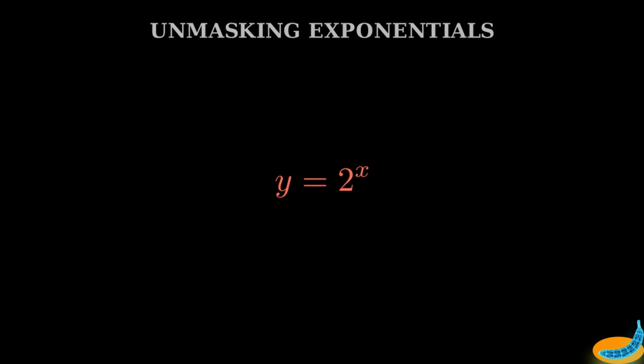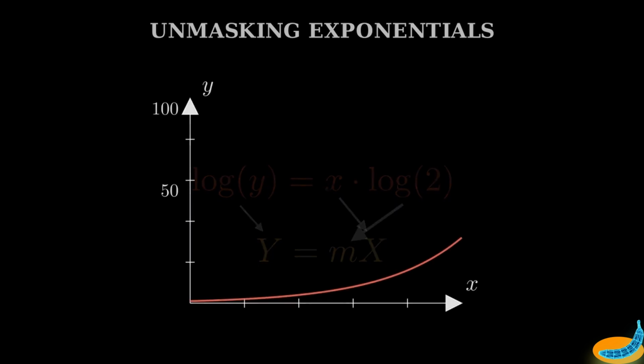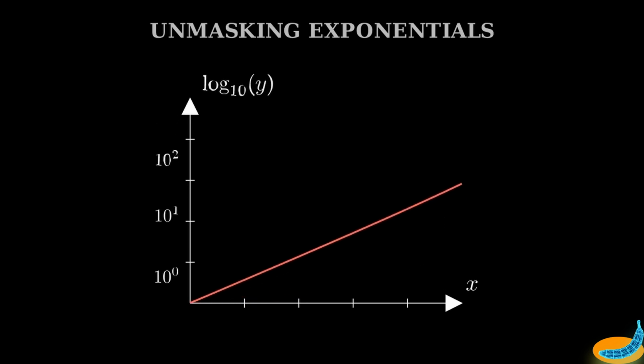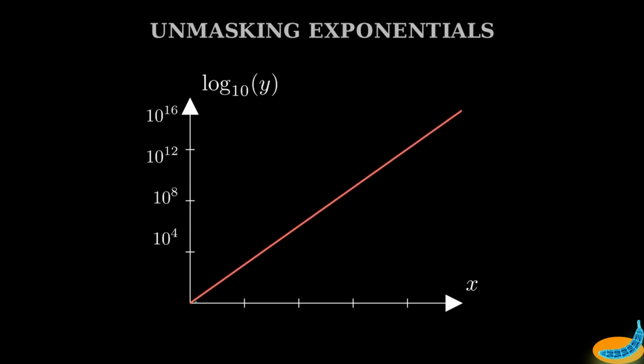Let's apply this to our graph, beginning with a semi-logarithmic transformation. If we take the logarithm of an exponential function, the variable x is pulled out of the exponent. The resulting equation, log y equals x times log 2, maps perfectly to the standard linear equation, y equals m times x, where the intercept is 0. Now watch the y-axis. Instead of counting linearly by thousands, we are going to crush the axis so it counts by powers of 10. By transforming only our y-axis into a logarithmic scale, true exponential compounding will always reveal itself as a perfectly straight line.